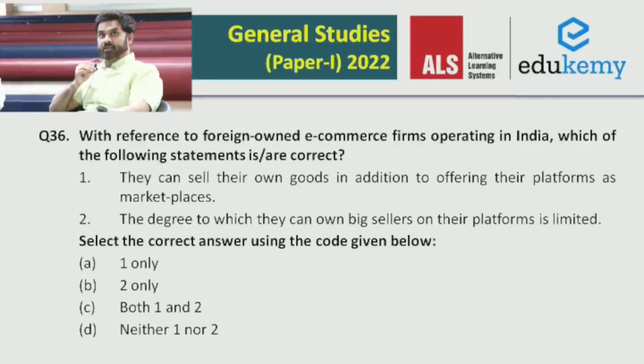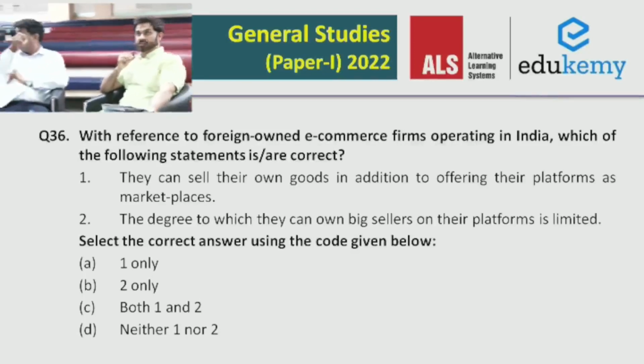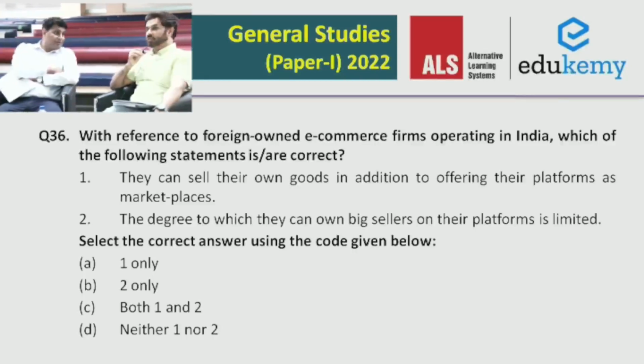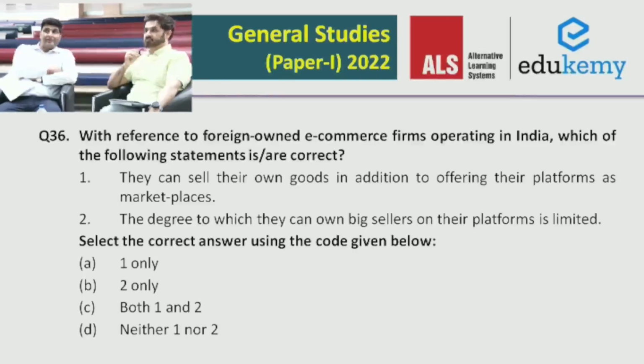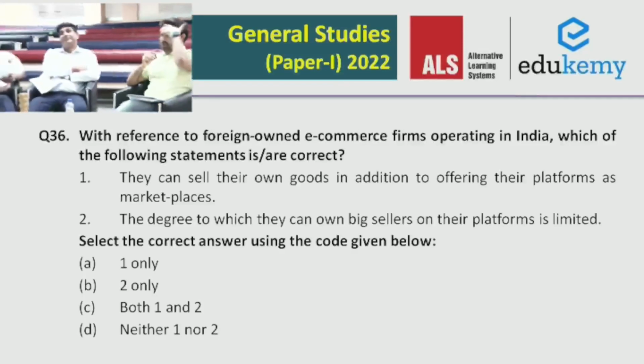Question number 36. First, there was recently an issue related to Amazon. Yes, when they started selling their own goods, there was controversy generated related to that. And that is, I think, a reason why, Reliance, right? They have asked the question.